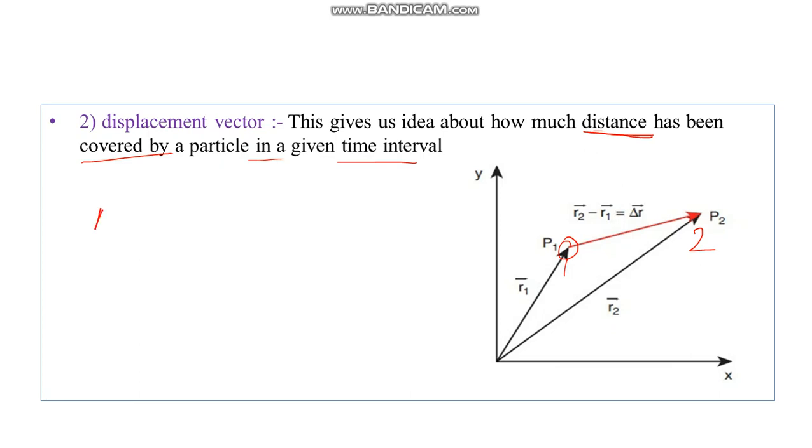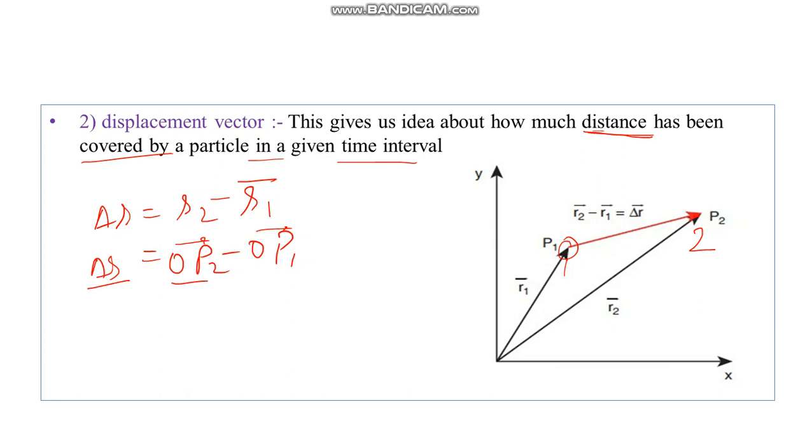To calculate your displacement vector, you need to take the final position vector minus the initial position vector. So R2 is OP2 minus OP1. Like this you can represent your displacement vector. So this is all about the displacement vector. It represents the distance from one point to another point covered in a particular given interval of time.